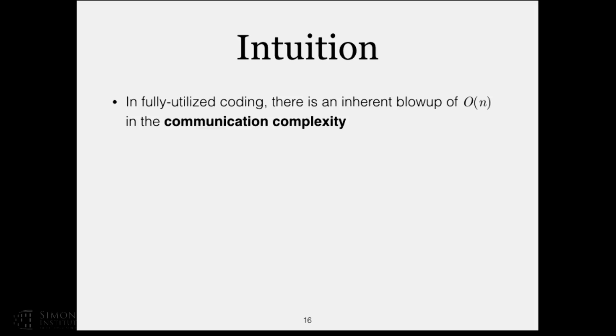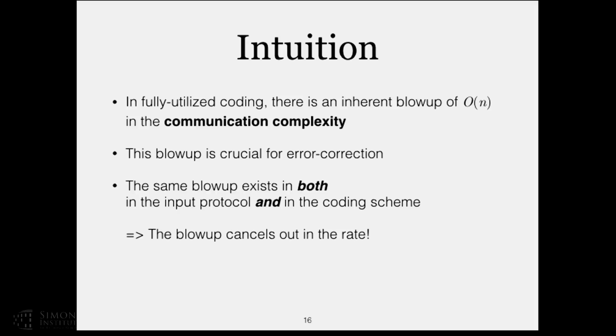This is critical for the error correction, but it forces an inherent blow-up of order n bits. The thing is that this blow-up exists both in the original protocol and in the coding scheme, so it cancels out in the rate. So we don't see it. This is why Rajagopalan and Schulman get a rate of order 1.